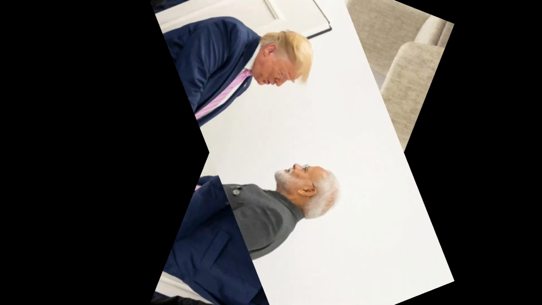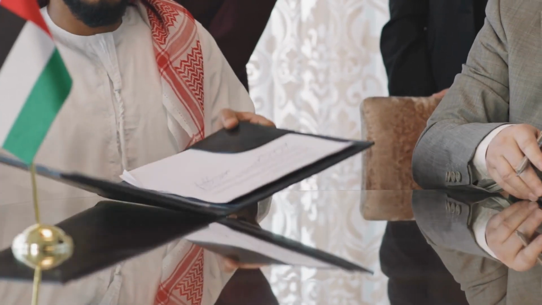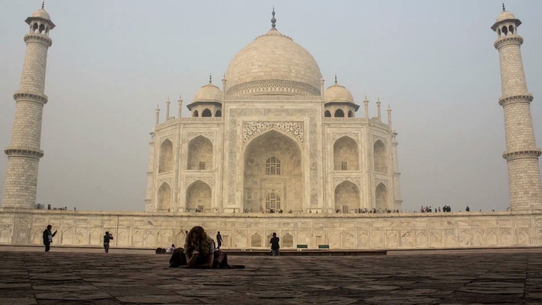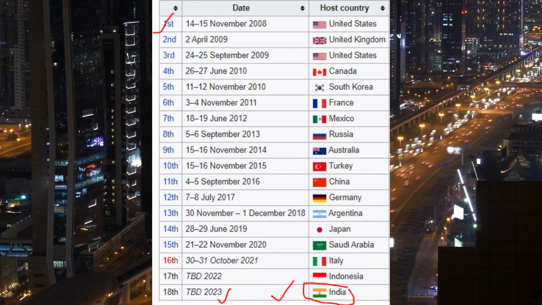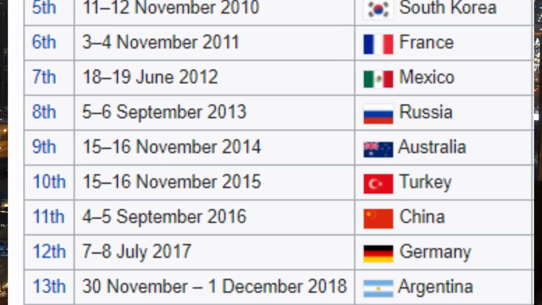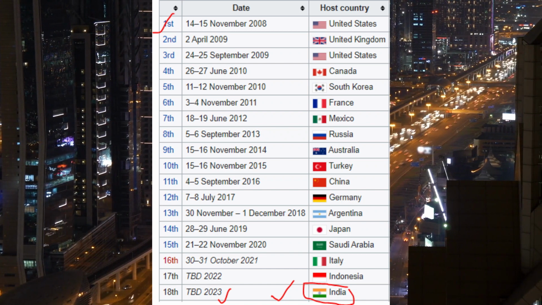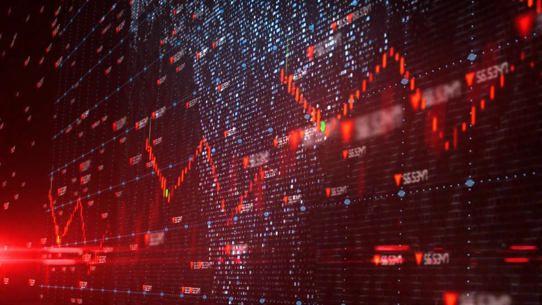The media would like you to believe that this is a huge achievement of the government that the G20 summit is being held in India this year. But this is part of the process. If not this year, then some other year, the G20 summit was bound to take place in India. If you look at the list from the first summit in 2008, this is the 18th G20 summit. America is the only country where this summit has been hosted twice. In 2008 and 2009, the reason behind that might be that the financial crisis of 2008 started in the US. But after that, every country has taken turns.